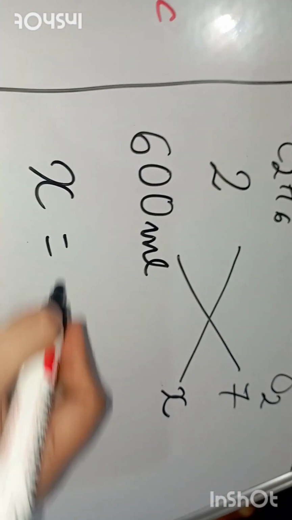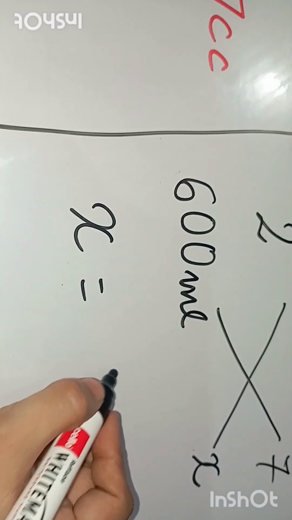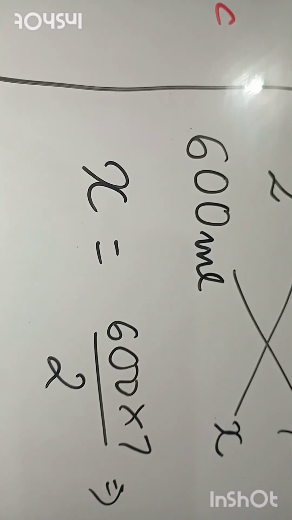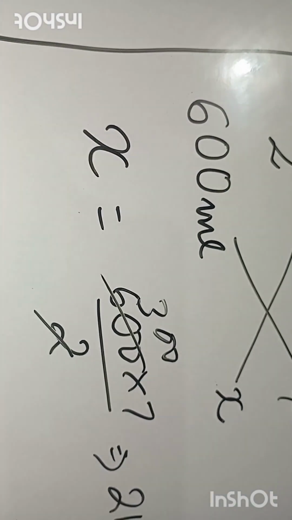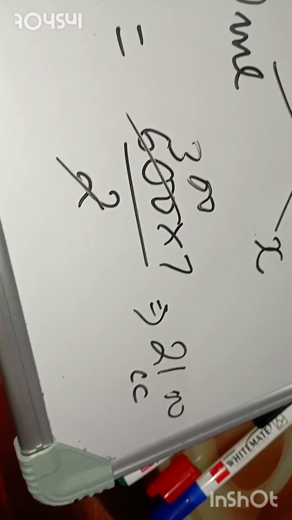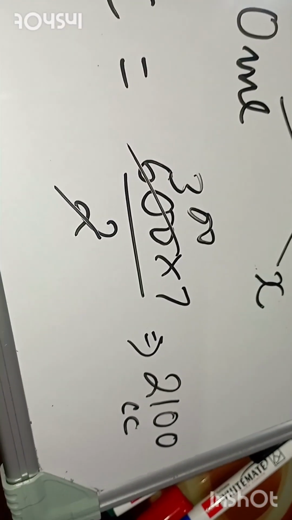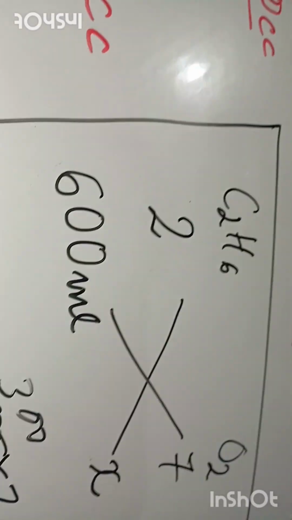So X is equivalent to 600 into 7 upon 2, that will be equivalent to 2100 cc. So 2100 cc of oxygen will react with 600 ml of ethane.